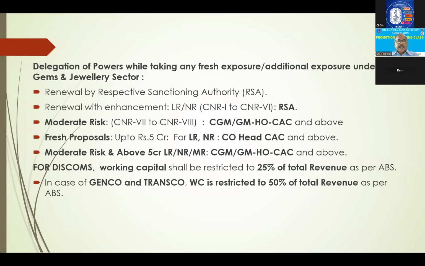Next, delegation of powers while taking any fresh exposure or additional exposure under gems and jewelry. Here, renewal by respective sanctioning authority. Renewal with enhancement, low risk up to normal risk, it is by respective sanctioning authority only. But moderate risk, it is CGM, GMHO, CAC and above. If it is a fresh proposal, up to 5 crores lower and normal risk, the COA, they can sanction. If it is a moderate risk, above 5 crores, low risk, normal risk and moderate risk, HO, GMHO, CSC.